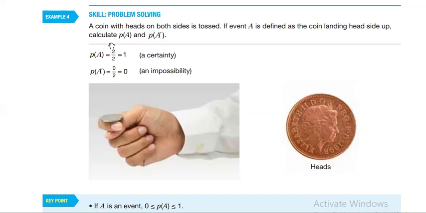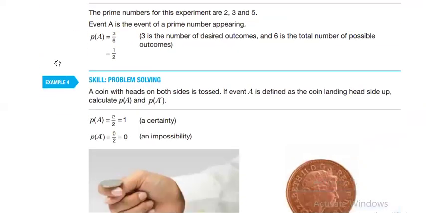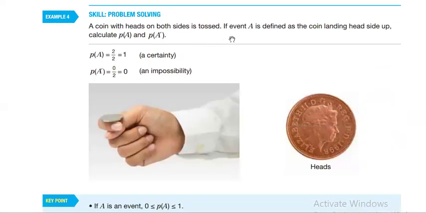This means it might happen or it might not happen. So I don't think this one is important for you guys, because a probability of A is the head up side, or it means we get heads. It's 1 over 2. Why is it 2 over 2 here? Certainly probability of A not happening is 0. It will not happen. Maybe heads side down.